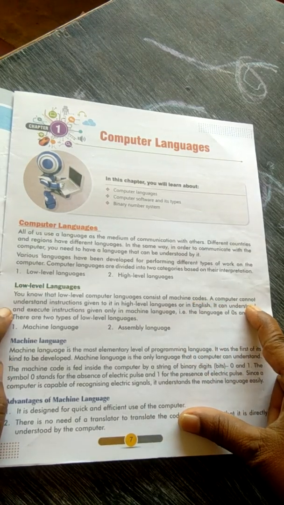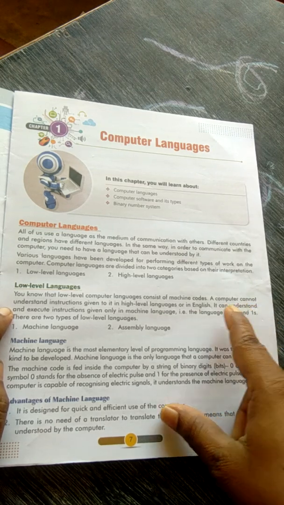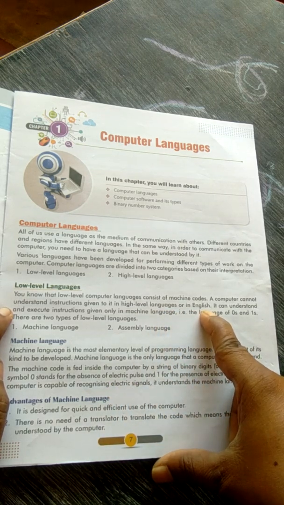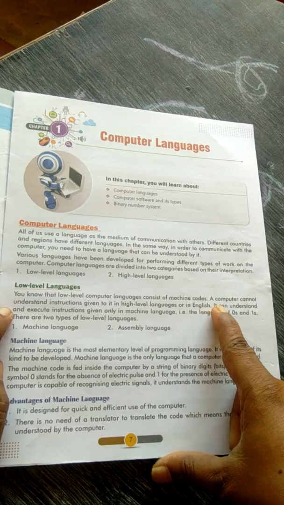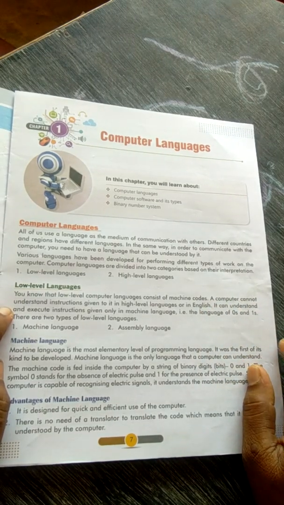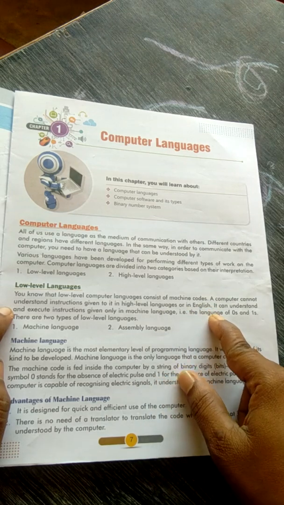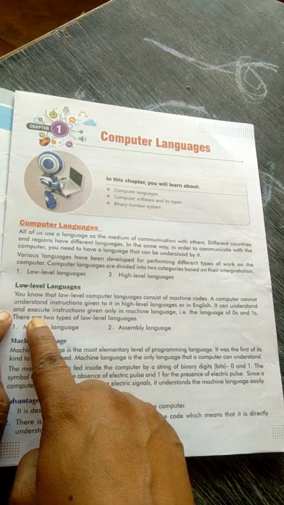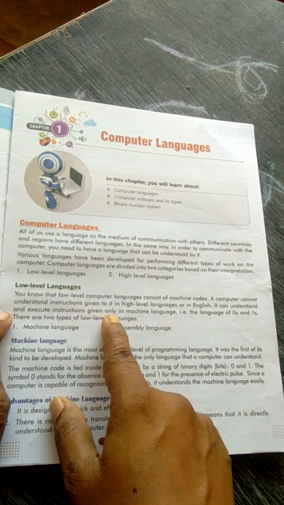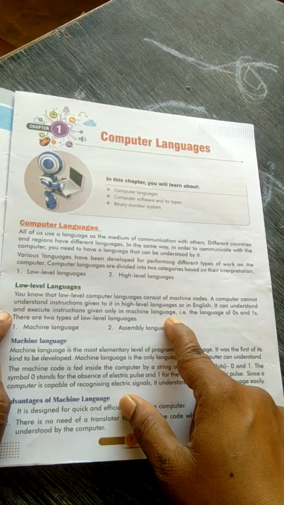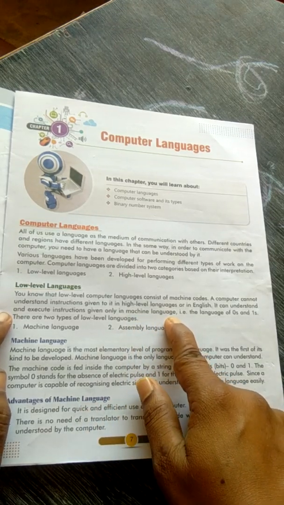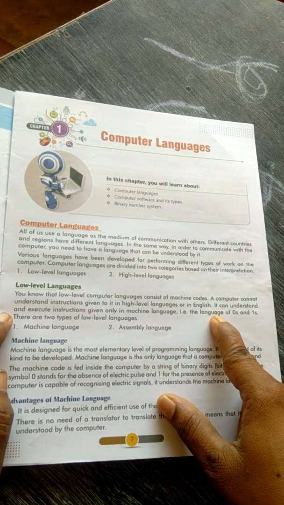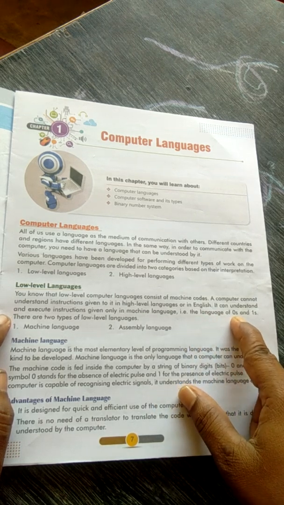A computer cannot understand instructions given to it in high level languages or English. It can understand and execute instructions given only in machine languages, the language of zeros and ones.